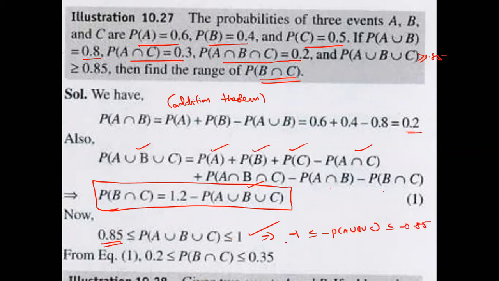After that, adding 1.2. That means what here? 0.2. 1.2 minus how much? 0.35. So this is what? P of B intersection C. That is the answer. So whenever you are multiplying with minus, the inequality sign is changing. So please observe this one.